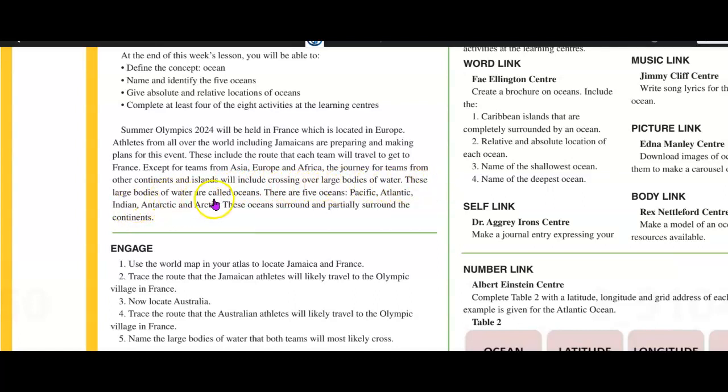These large bodies of water are called oceans. There are 5 oceans: the Pacific, Atlantic, Indian, Antarctic, and Arctic. These oceans surround or partially surround the continents.